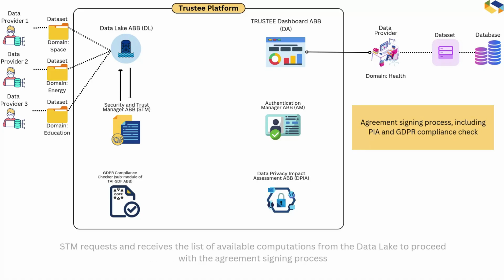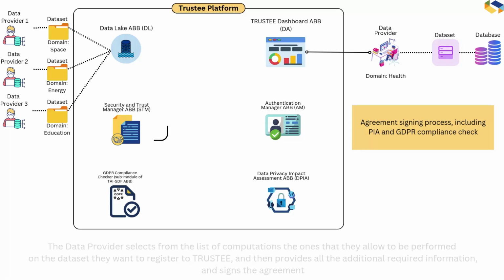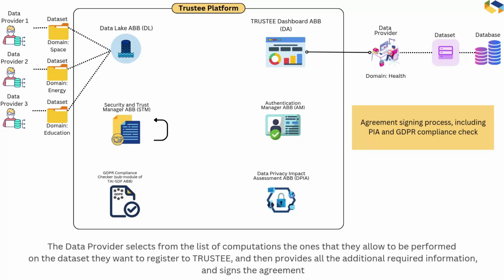STM requests and receives the list of available computations from the data lake to proceed with the agreement signing process. The data provider selects from the list of computations the ones that they allow to be performed on the dataset they want to register to trustee, and then provides all the additional required information and signs the agreement.